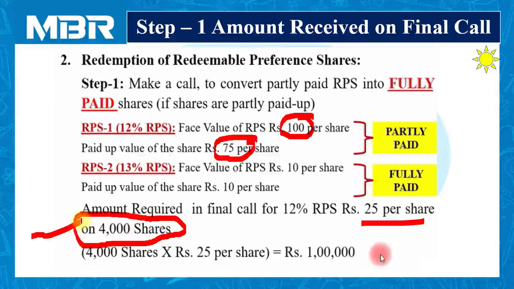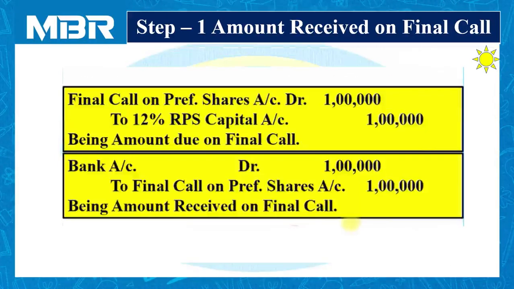Now, on 4,000 shares at the rate of rupees 25 per share, the company has to receive rupees 1 lakh. Now it's very simple for us to pass the journal entry. Final call on preference share account debited rupees 1 lakh to 12% RPS capital account 1 lakh. In the first entry, we have made a call, or the amount due on final call, from the 12% RPS.